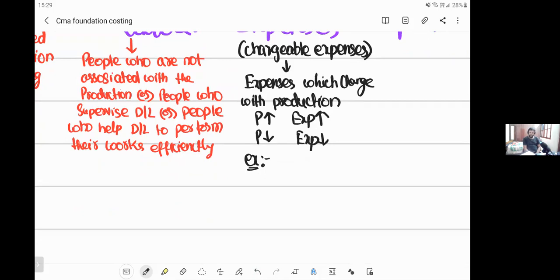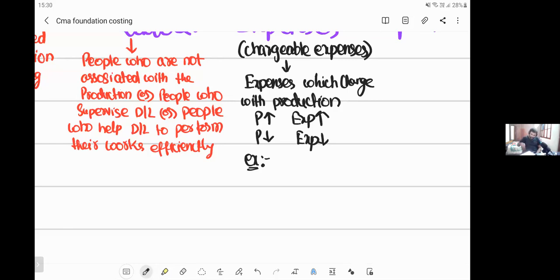Rent does not change with production, right? You made more production, your landlord will come and tell you, hey, you made more production, give me more rent. No, you kick him out. How can rent change with production? Rent will never change with production. Next, salary, you're paying salary, right? Salary comes under labor, it does not come under expenses.